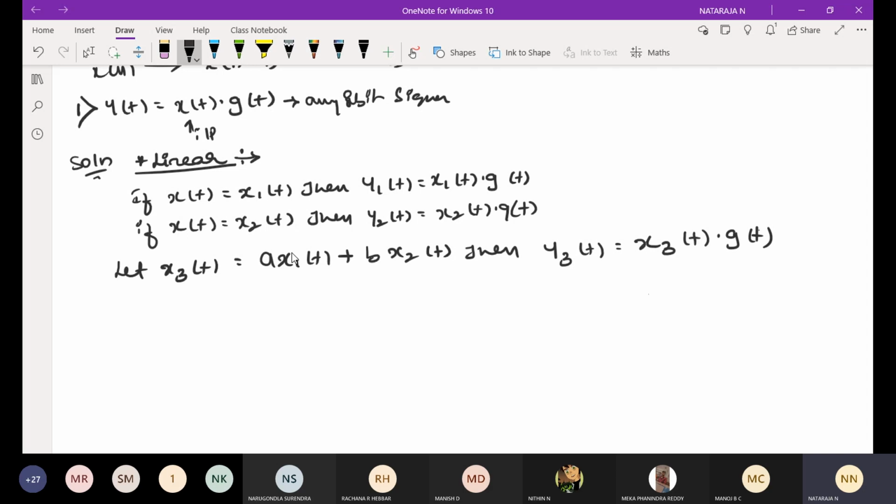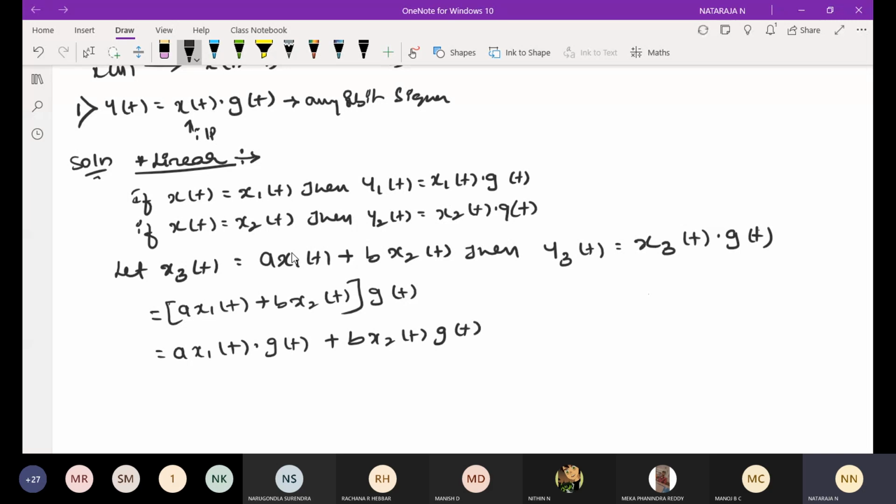What is the value we have for x3 of t? We have represented x3 value as a into x1 of t plus b into x2 of t, into g of t. We can multiply: a x1 of t into g of t plus b x2 of t into g of t.